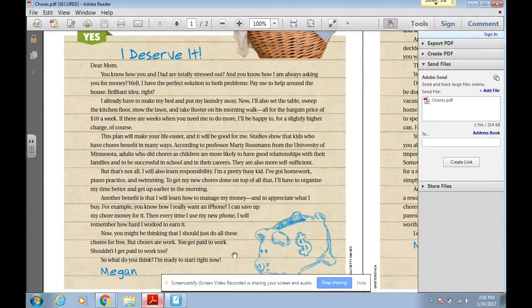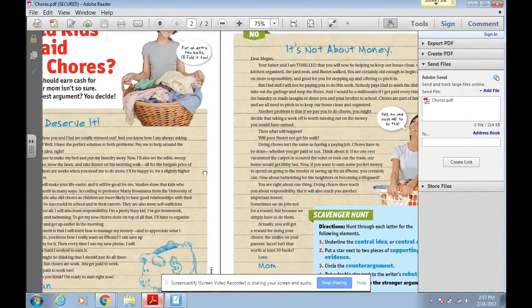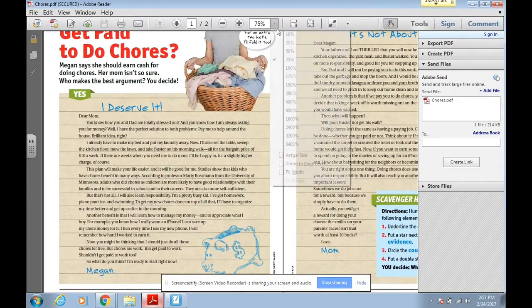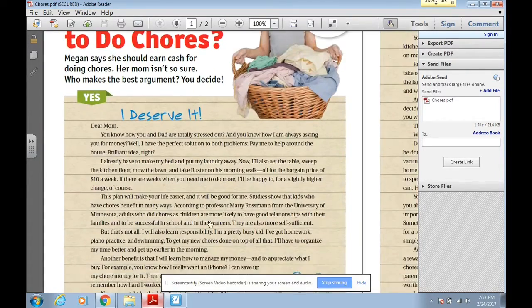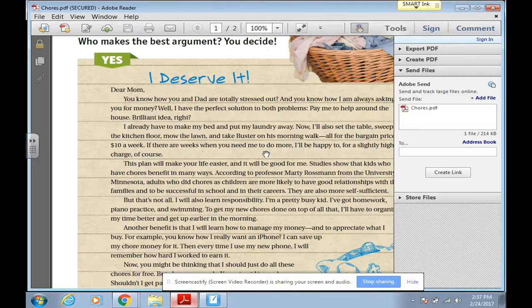In fact, we even wrote a paragraph on this argument a long time ago. So if you need to review this article, feel free to pause this video and read through it. So this is the yes side, and this is the no side. Okay, so the directions, the first thing we need to do is find an ethos, logos, and pathos argument. And all we need is one of each, so it doesn't matter if you find this argument in both articles or just use one article, as long as you have one of each.